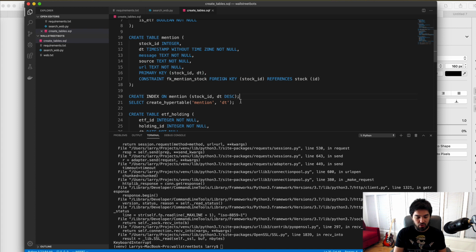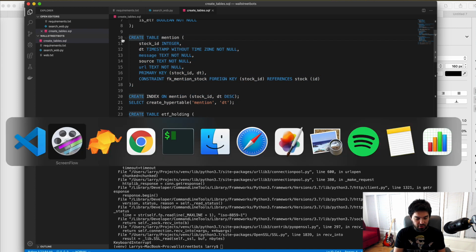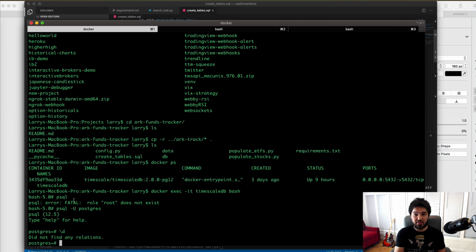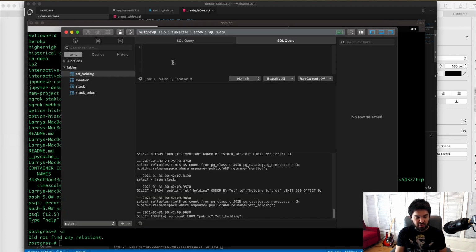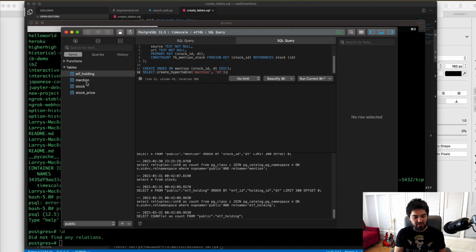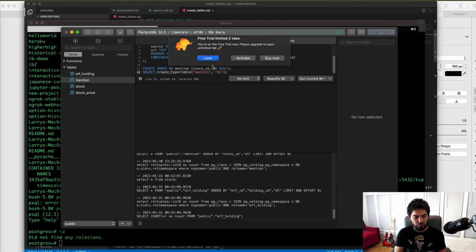So now that we've written the SQL that we'll need to create the table, let's actually run these queries. So I can go back to my command line. I have Postgres open already. You can open it if you haven't already. And I also have this tables plus here that I can use, and I can just execute and run these queries. So you can put them in either place and execute them. And I did that a moment ago just to test out my SQL. And so I have this mention table already.